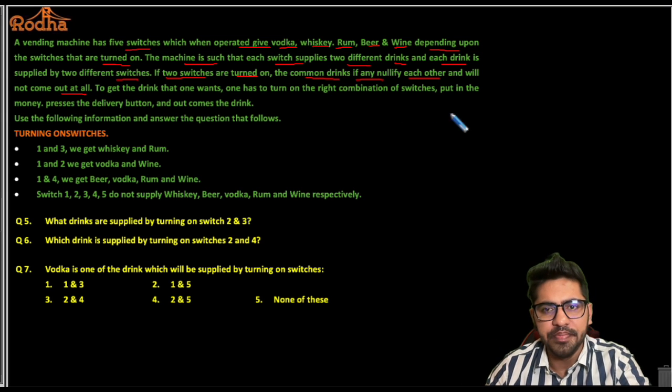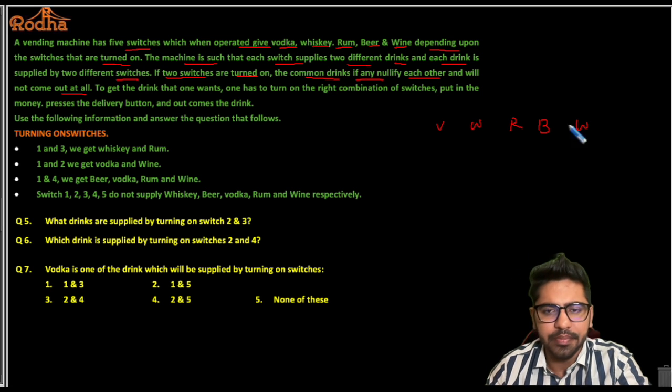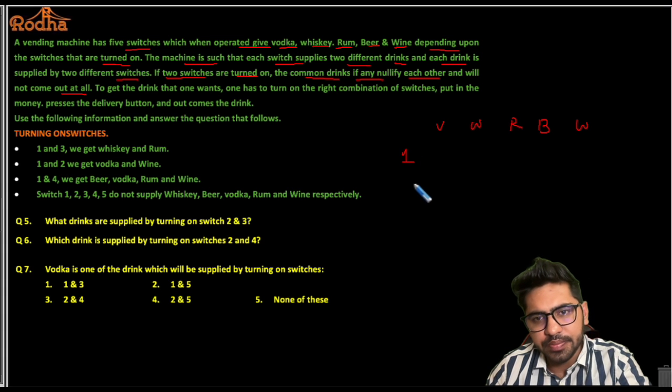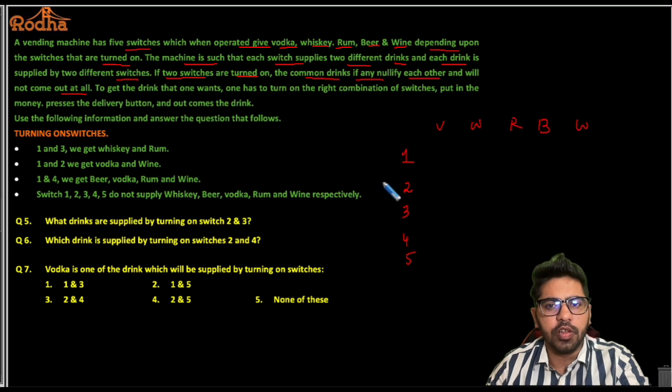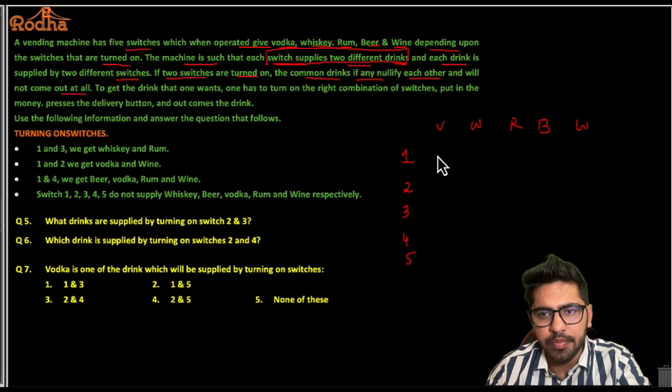For example, let's say I have vodka, whiskey, rum, beer and wine, right? Let's say my switches are 1, 2, 3, 4 and 5, right? So the first part of the sentence is telling me each switch supplies 2 different drinks, right? So let's say switch number 1 supplies vodka and rum.